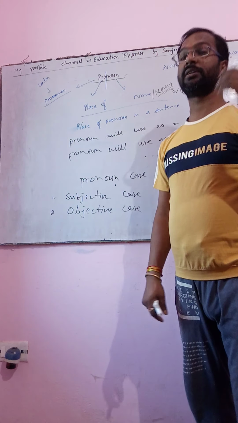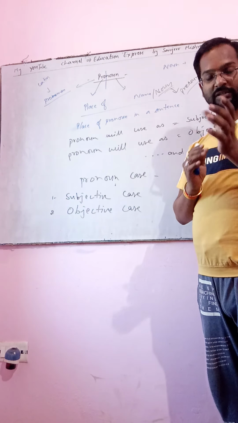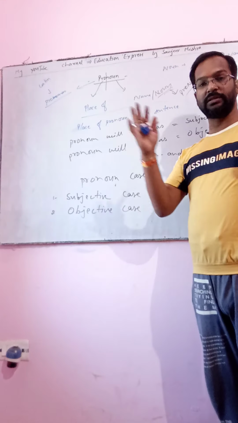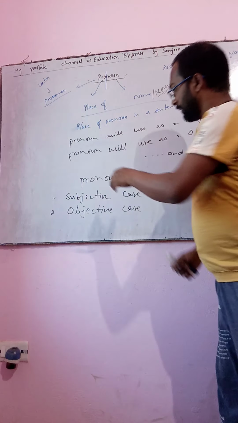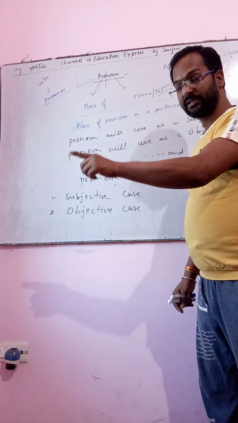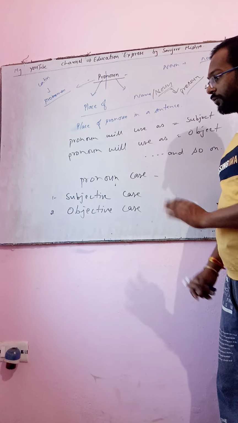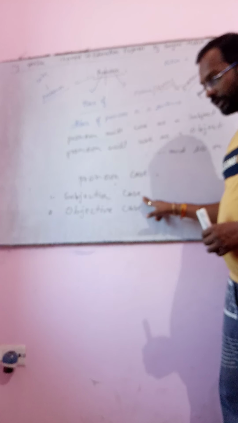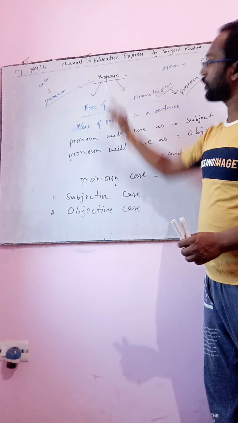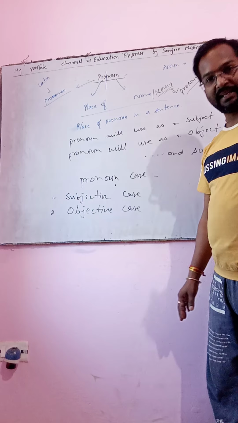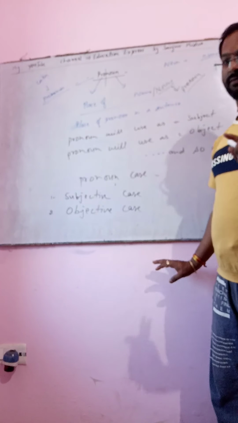When we discuss the kinds of pronoun, then we will see the details of pronoun, the words, their rules and so on. In this video we will only discuss the place of pronoun. Earlier we have seen the noun case. Noun is there, so pronoun will also be there. So pronoun case means what? Subjective case and objective case. Now we will see what kind of word we will use as a subject and what kind of word we will use as an object of pronoun. Is that clear? If there is any problem, you can write and send it to me. I will make you more clear. Is it clear?